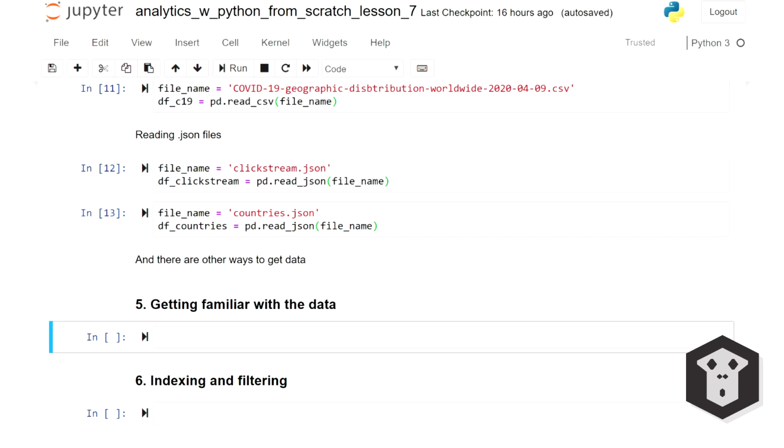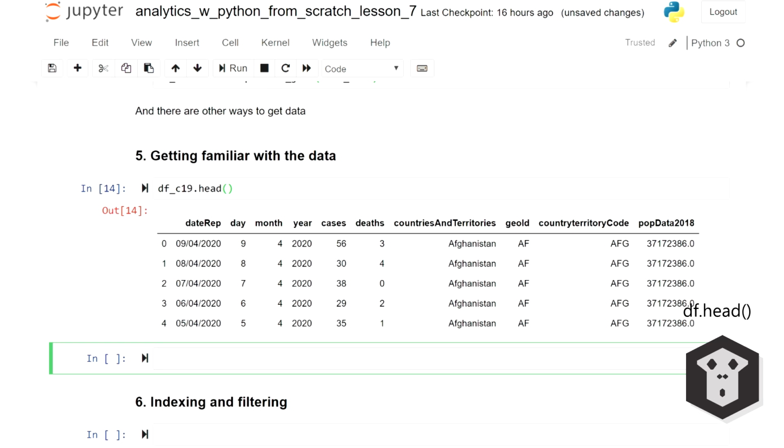Pandas has a lot of functions to quickly understand the data. We can start with a function called head on our coronavirus dataset. This function shows you the top records of the data frame. The default is 5. And we can get a sense of what our coronavirus data looks like. There's a date column, the day of the month in the year, the number of cases, the number of deaths, the country in these 3 columns, and finally the population data of that country in 2018.